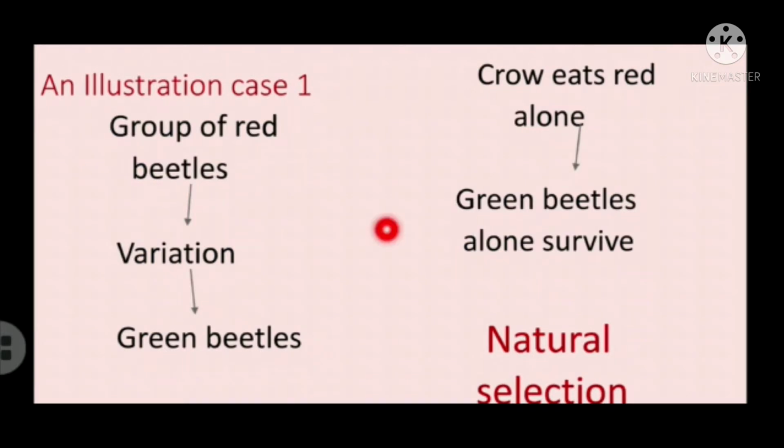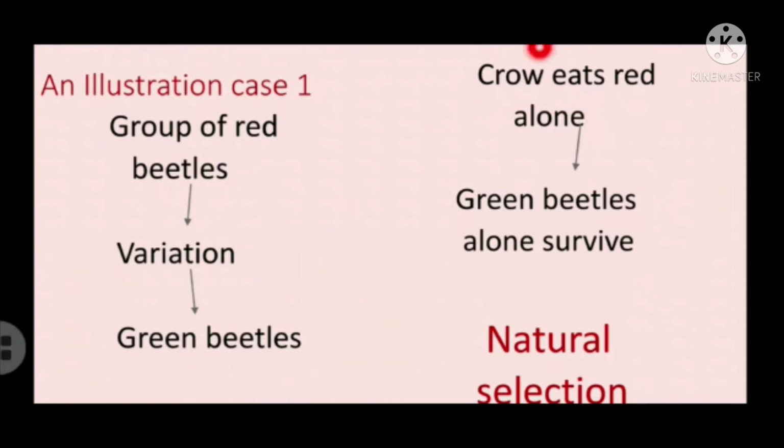Next, we are going to see how evolution happens under different categories. First of all, let us consider a group of red beetles that are reproducing. We know that during the process of reproduction, variation occurs, and due to this variation, green color beetles are produced.